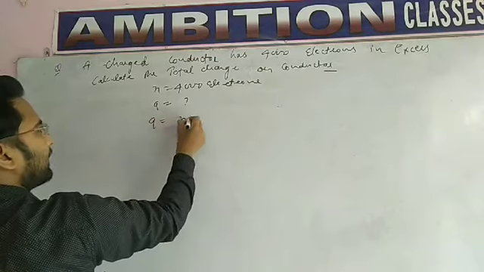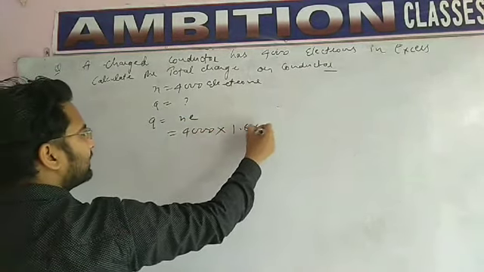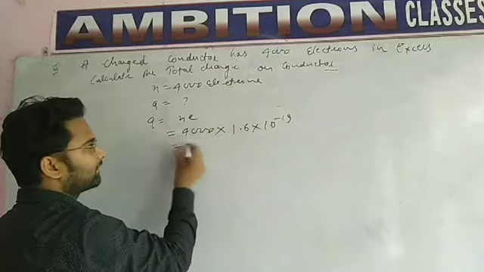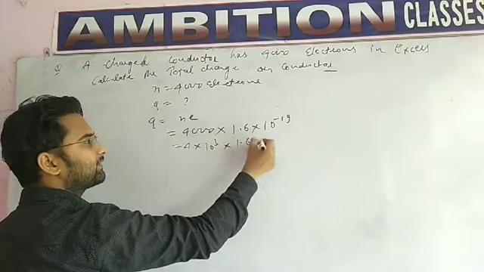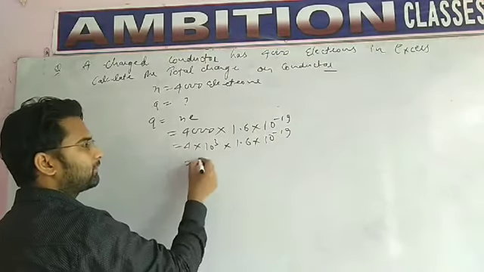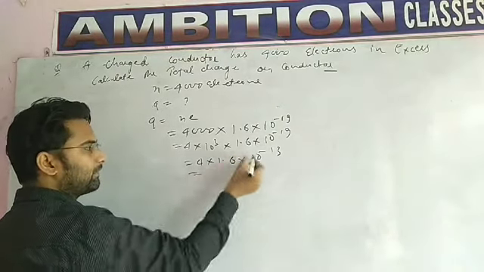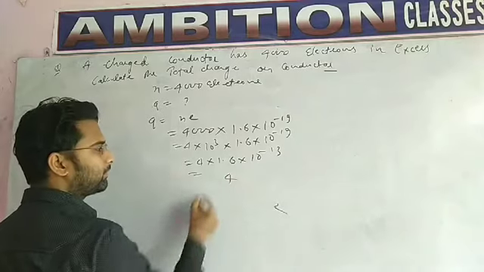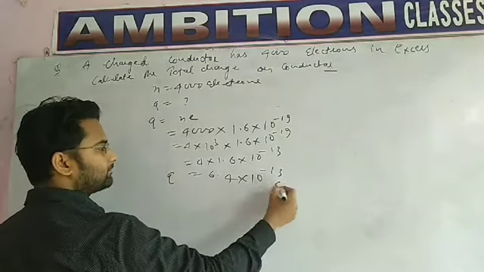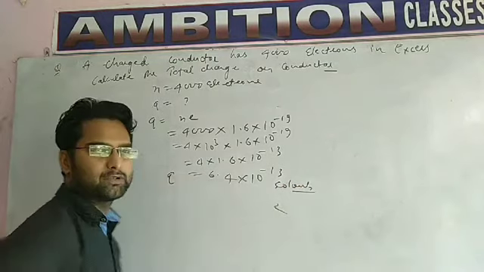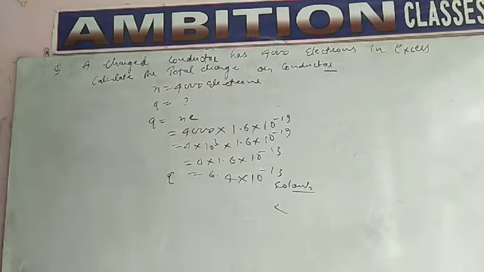We know Q equals Ne. The value of N is 4,000 and the value of E is 1.6 into 10 power minus 19. For 4,000 we can write 4 into 10 power 3 into 1.6 into 10 power minus 19. So what we will get? 4 into 1.6 into 10 power minus 16. On solving we will get 6.4 into 10 power minus 16 coulomb. So this is the total charge on the conductor, students. This is how we have to solve this type of question. Please take a screenshot.